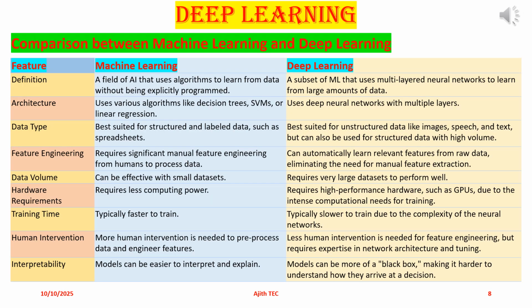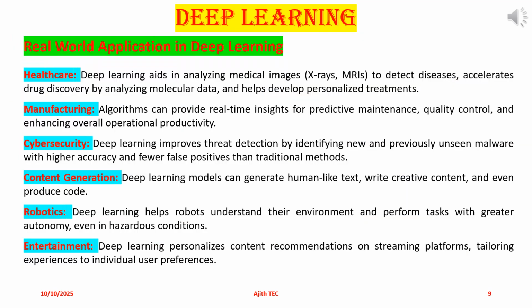Comparison between machine learning and deep learning. It is shown in the comparison chart for easy understanding and to get better knowledge of how to apply and use both of them as per the requirements of the project or task assigned to you. Main features covered in this chart include definition, architecture, data type, feature engineering, data volume, hardware requirement, training time, human intervention, and interpretability.